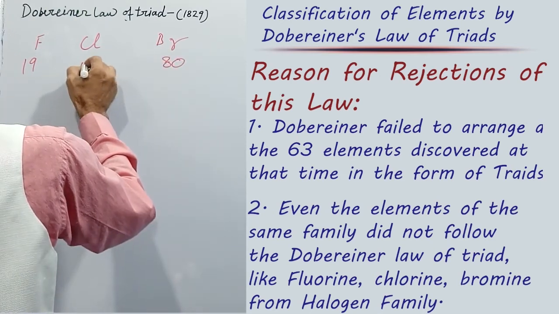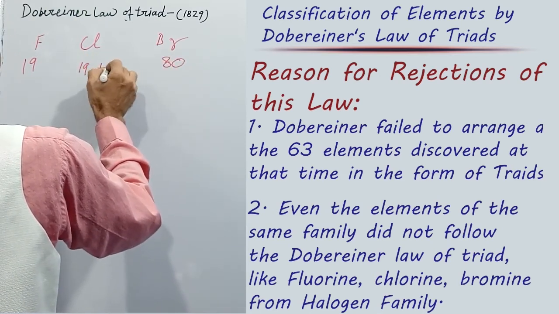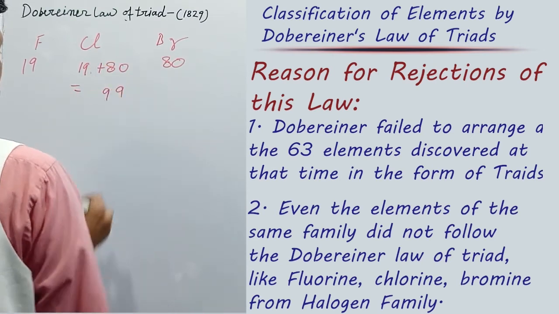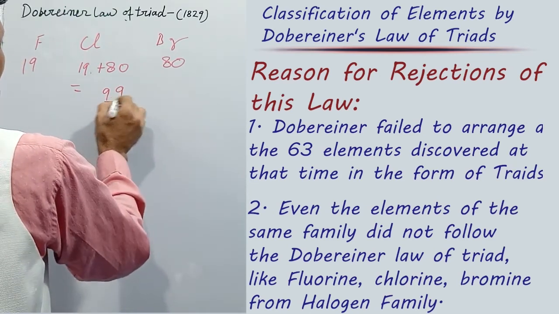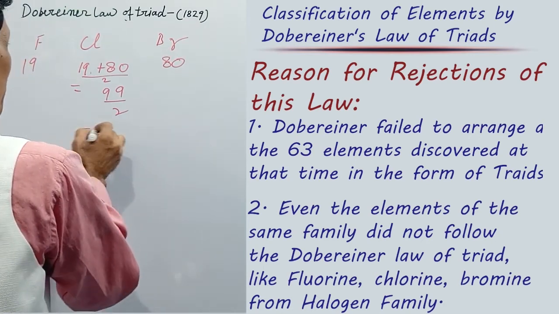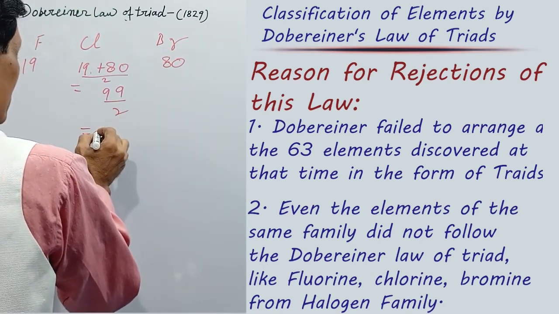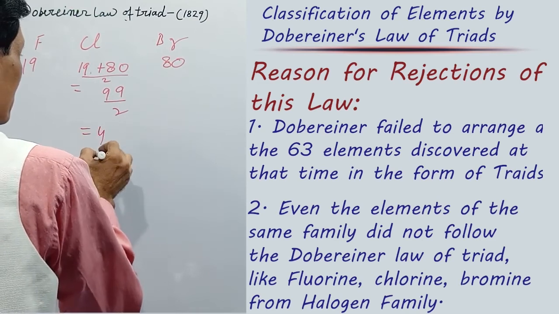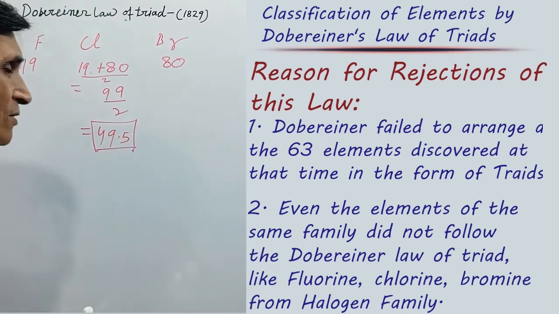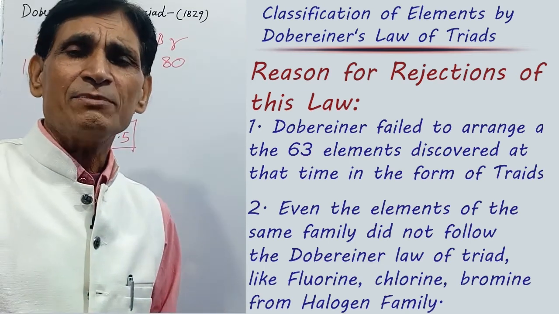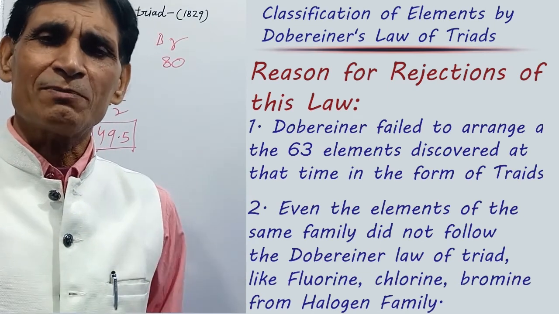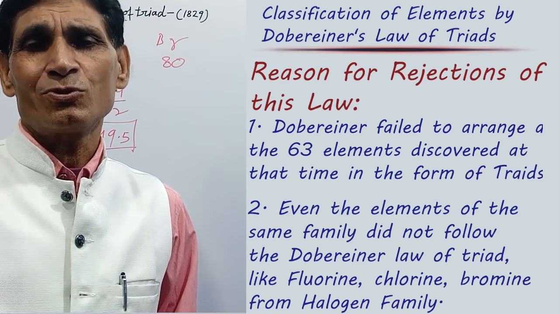Then for chlorine, 19 plus 80 divided by 2, the arithmetic mean, comes to approximately 49.5, which is not the atomic mass of chlorine. 49.5 is far away from the expected atomic mass of chlorine.